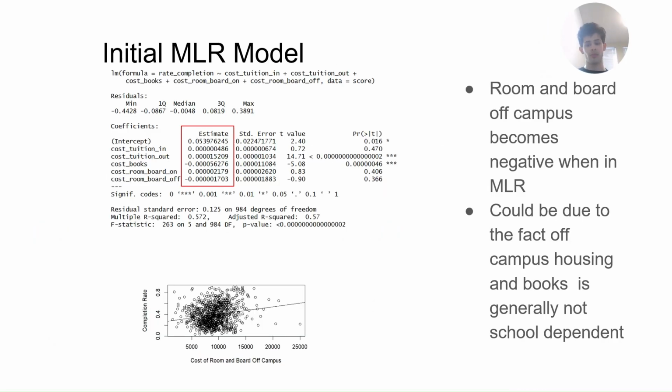But moving on to the MLR model, the room and board off campus becomes negative. This could be due to the fact that off-campus housing as well as books are generally not as school dependent, and they're more area dependent, based on where the school is located.